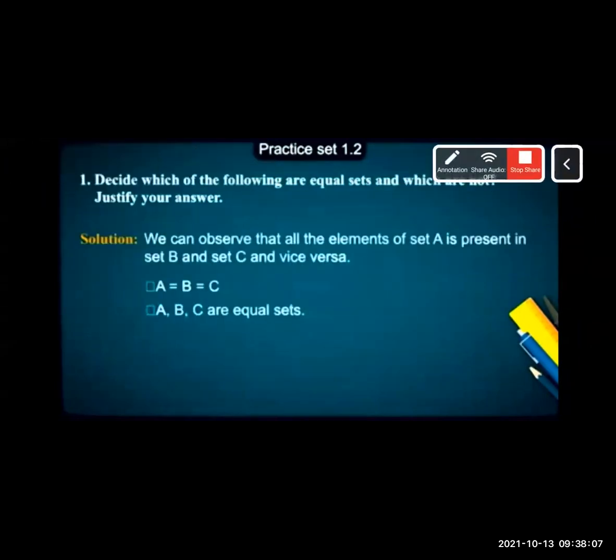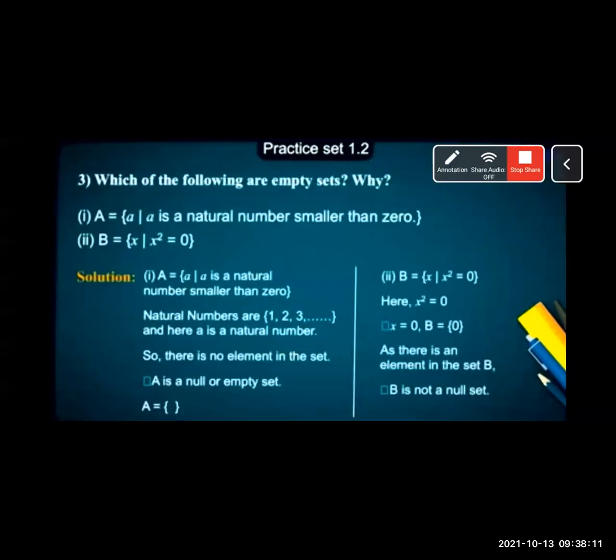Let's see the next example. Third question. Which of the following are empty set and why? Empty set hai ya nahi hai? And if it is an empty set or not an empty set, you have to say the reason. First question is A is equal to set of all a such that a is natural number smaller than 0. And the second is set of all x such that x square is equal to 0.